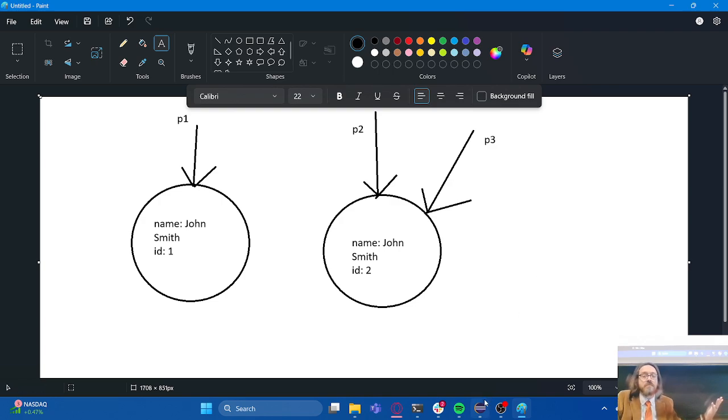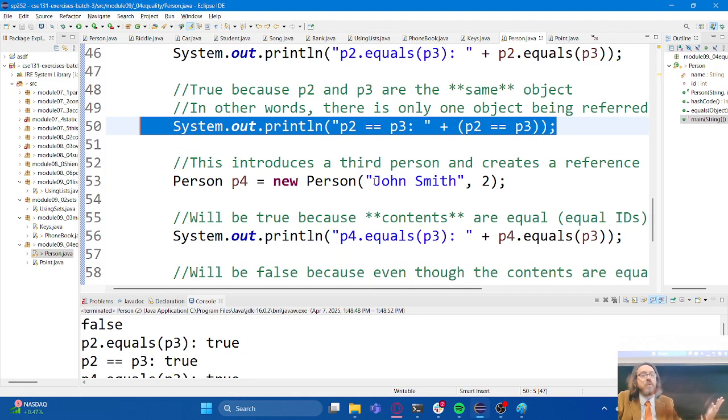And so those 2 forms of equality are useful in different situations. Sometimes I don't care if I'm talking about the exact same object. Sometimes I just want to know if they're functionally equivalent, right? Doppelganger, if they look the same. Other times I do care. Is this the actual object that I am looking for? Is this the specific instance of the thing that I am looking for, right? Double equals is the right tool for that job.